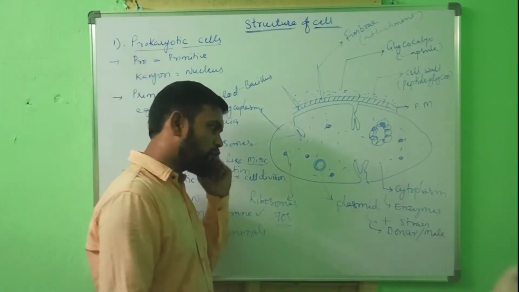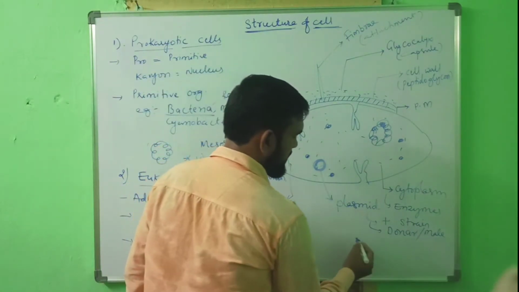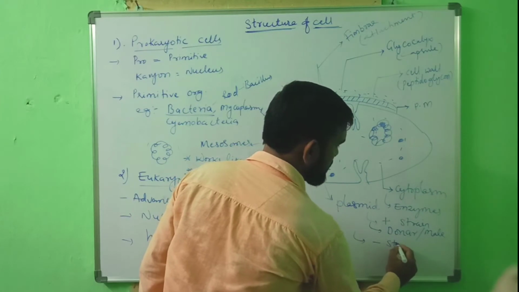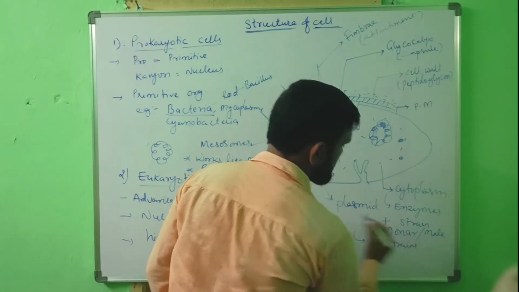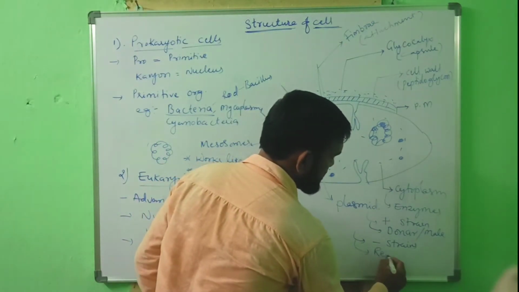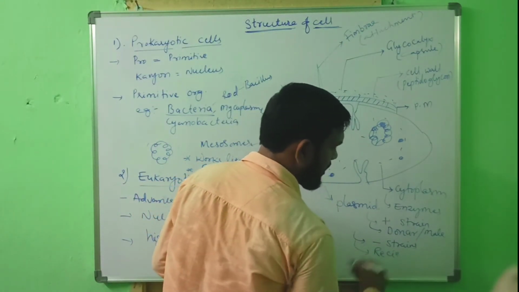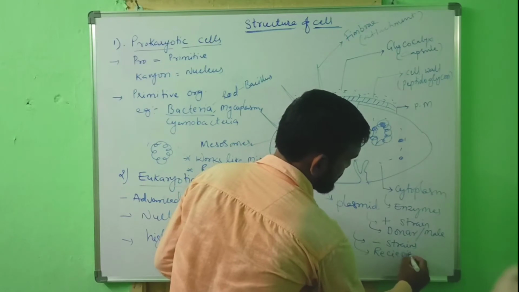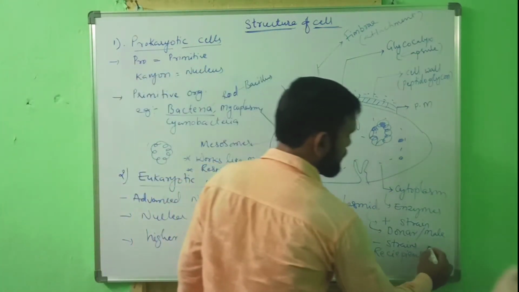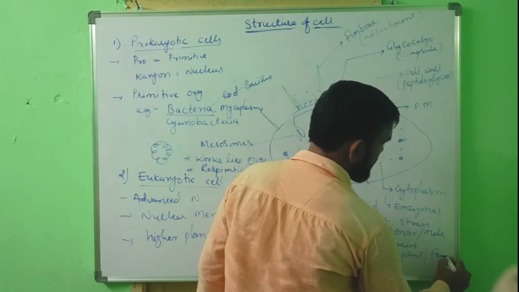If the bacteria do not have this plasmid, then they are called negative strains, and the bacterial cell is called recipient strain or recipient bacterium, otherwise called female cell or female bacterium.